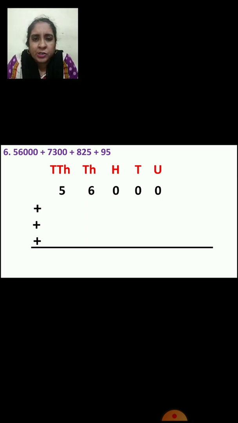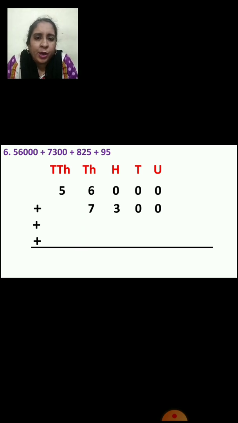Now let us go to the next number. That is 7,300. Okay. Now units place 0. Tens place again 0. 3 will come in hundreds place and 7 will come in thousands place, right? Now 825.